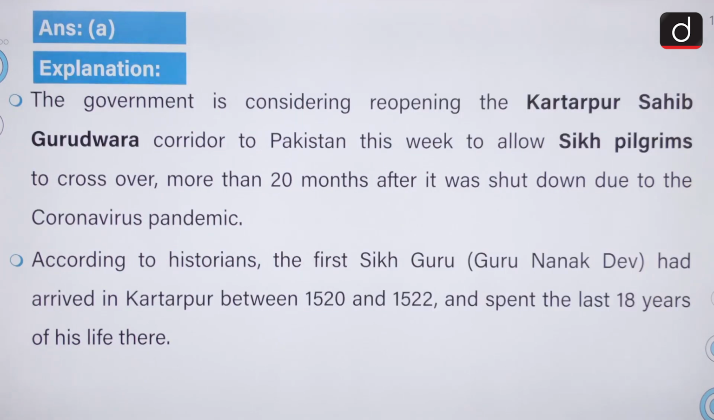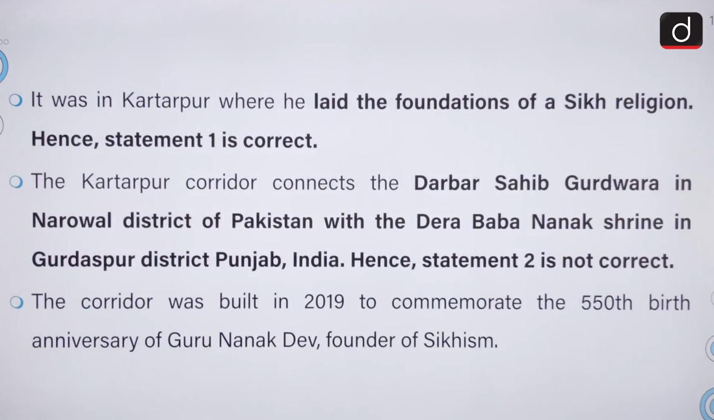The government is considering reopening the Kartarpur Sahib Gurdwara corridor to Pakistan this week to allow Sikh pilgrims to cross over, more than 20 months after it was shut down due to the coronavirus pandemic. According to historians, the first Sikh guru had arrived in Kartarpur between 1520 to 1522 and spent the last 18 years of his life there. It was in Kartarpur where he laid the foundations of the Sikh religion.